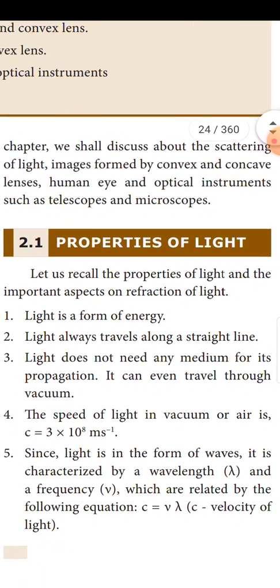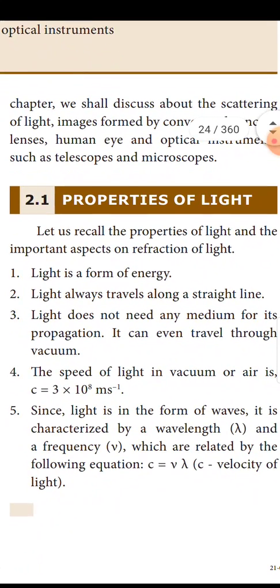Let us recall the properties of light and the important aspects of refraction of light. Number 1, light is a form of energy. Number 2, light always travels along a straight line. Number 3, light does not need any medium for its propagation. It can even travel through vacuum.